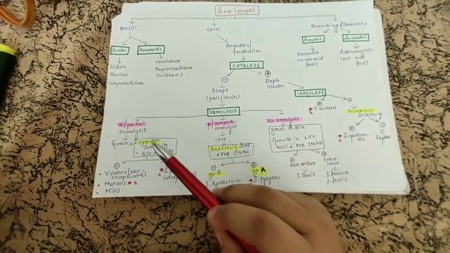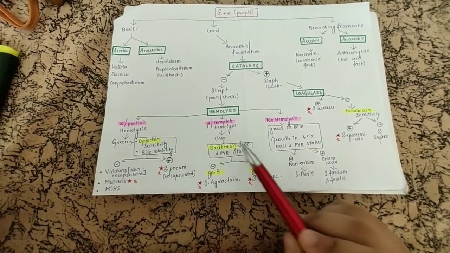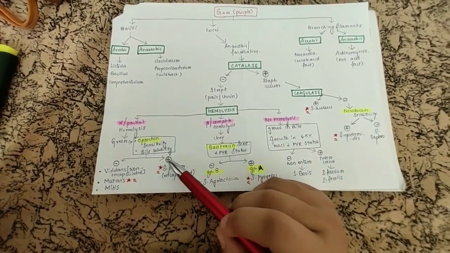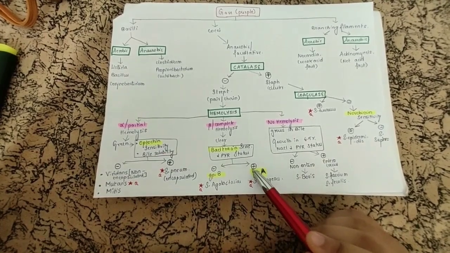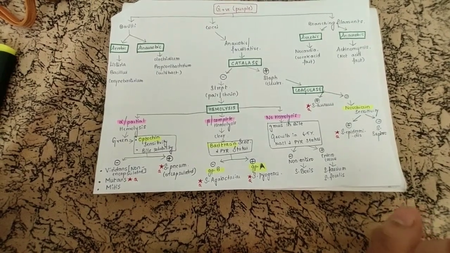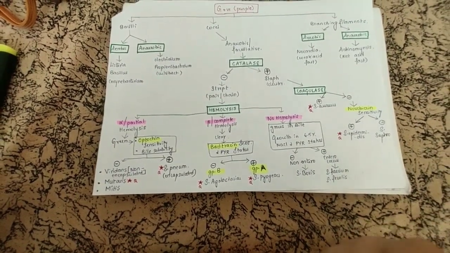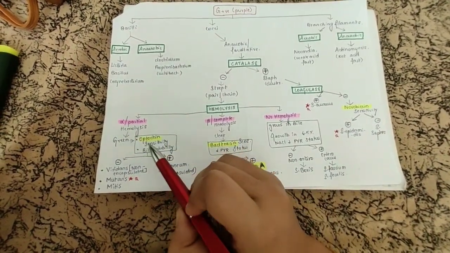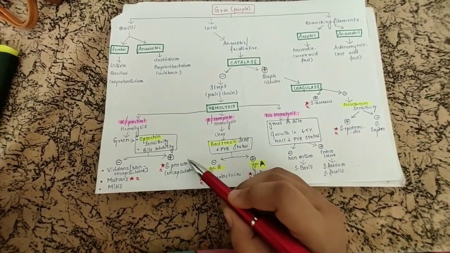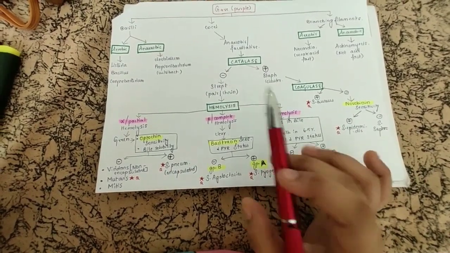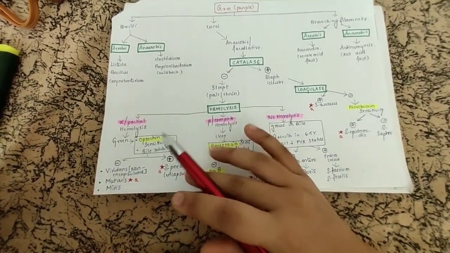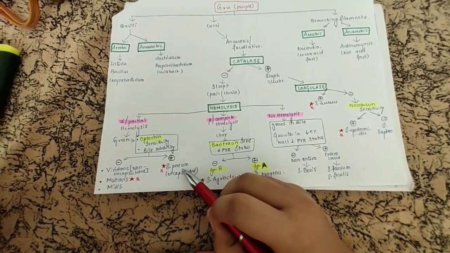I'm telling you all the sensitivities: optochin sensitivity, bacitracin sensitivity, novobiocin sensitivity. In everything, the sensitive bacteria will be the one which we come across very frequently. For example, in optochin sensitivity, Streptococcus pneumoniae is the very famous bacteria which we know in this Streptococcus family. So this sensitive bacteria will be the known bacteria to us, that is Streptococcus pneumoniae.